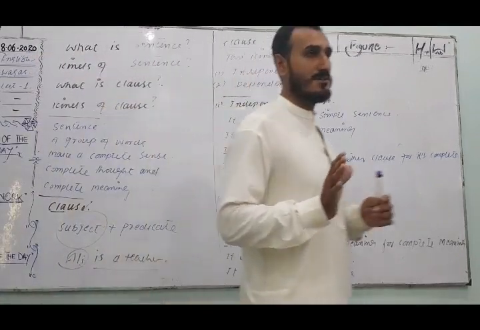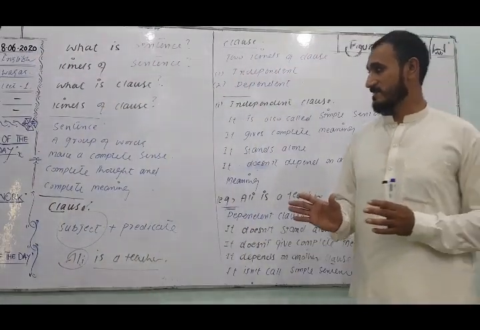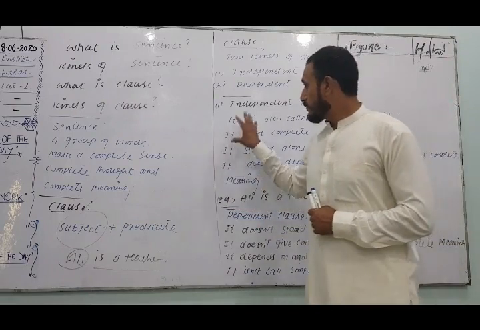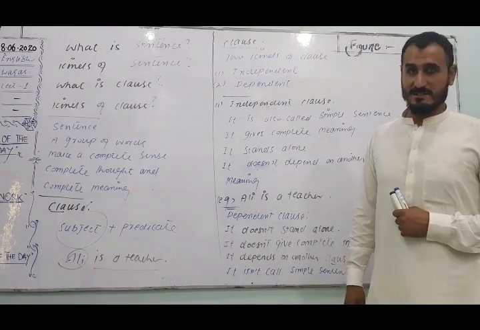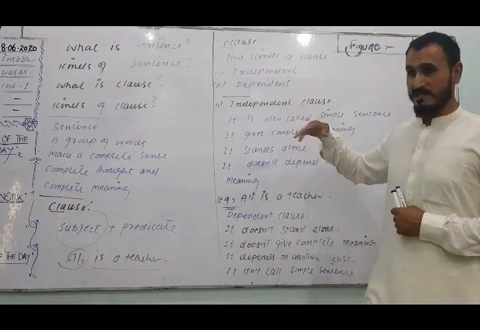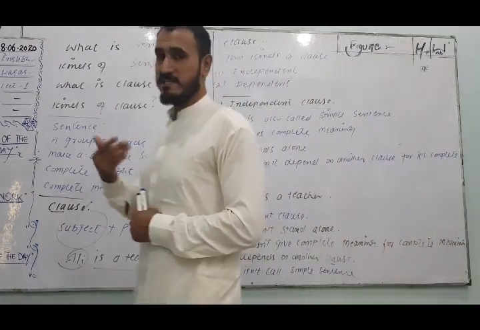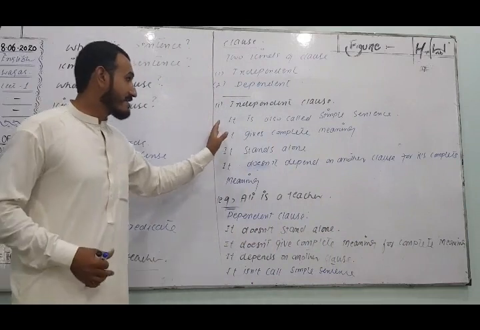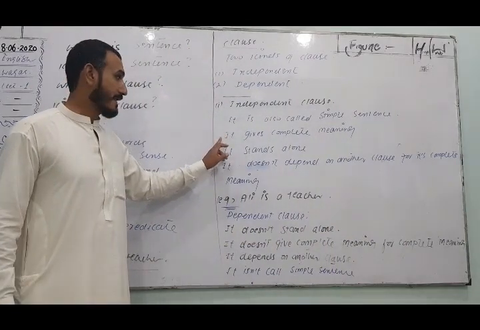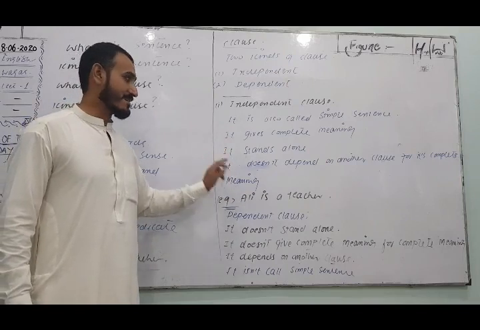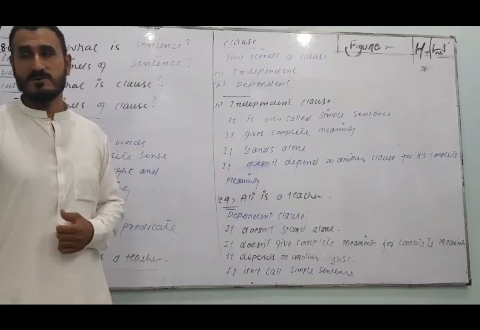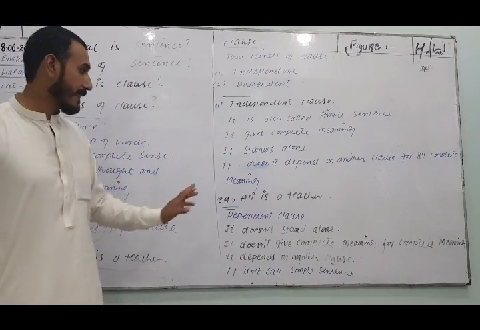If you want to understand the kinds of sentences, you must understand the independent clause and the dependent clause.